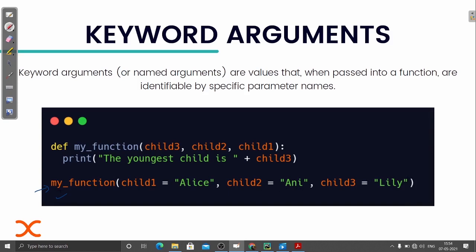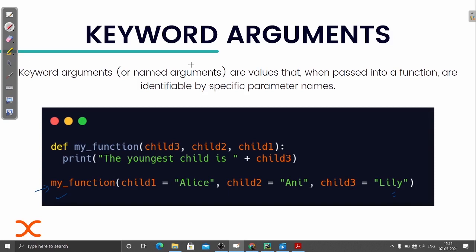So what is happening here? I'm changing the order, as well as assigning to a variable, and that is being passed, and that is getting compared here. So now child 3 will have this value, that is Lily. Although the order is changed, it will compare with the name of the variable. Okay, are you getting this point?